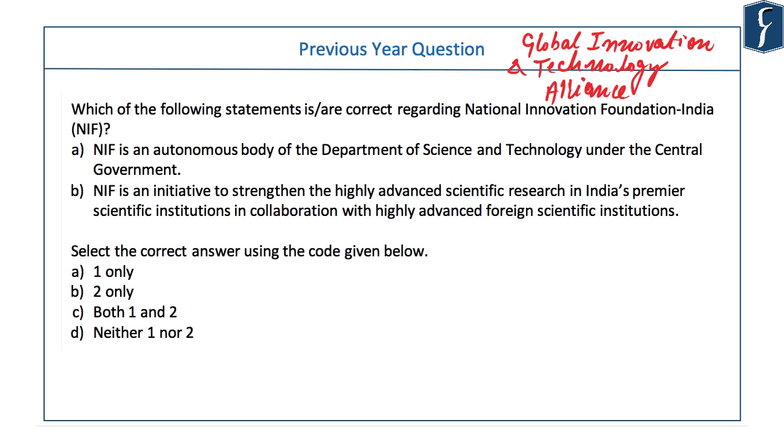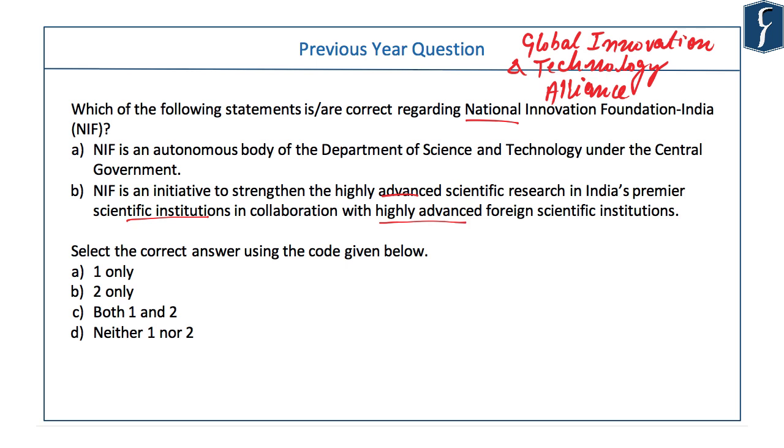For example, this question of 2015: which of the following statements is correct regarding the National Innovation Foundation? National Innovation Foundation is an autonomous body of the Department of Science and Technology under the central government. This is a generic kind of statement, and it seemingly seems true. Second statement: NIF is an initiative to strengthen highly advanced scientific research in India's premier scientific institutions in collaboration with highly advanced scientific research institutions.